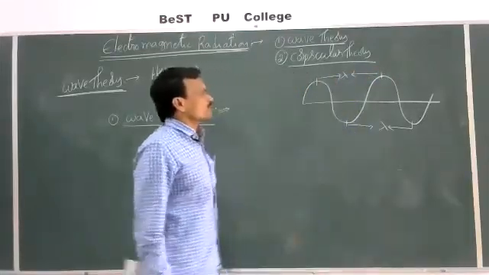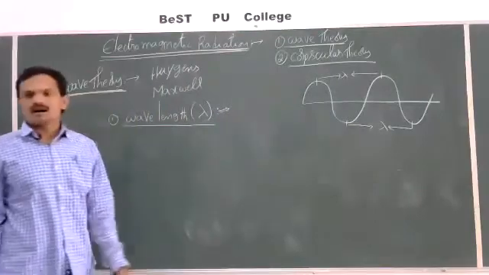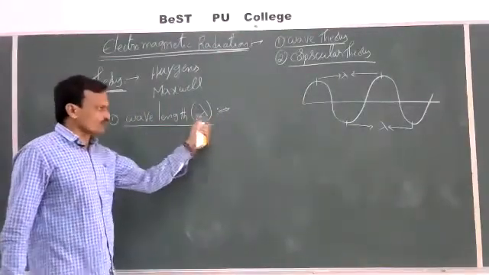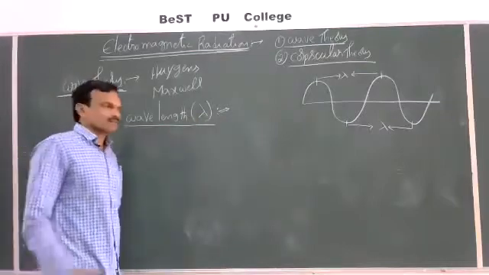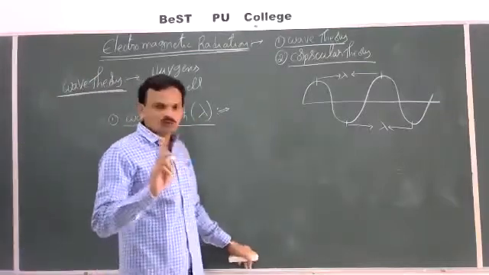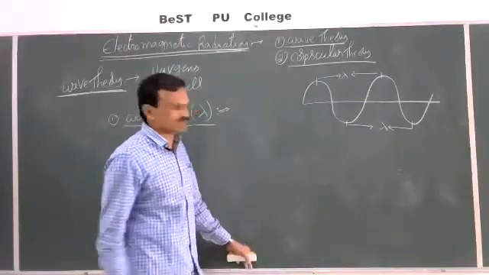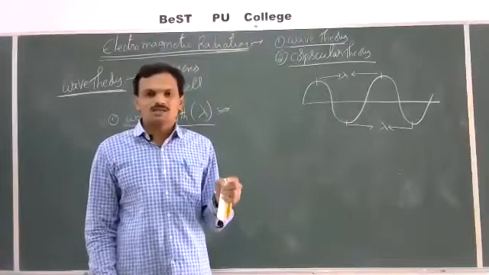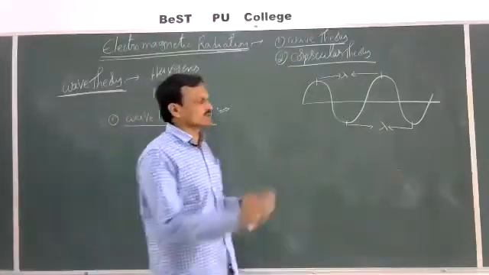The distance between two consecutive crests or the distance between two consecutive troughs is known as wavelength. Or the distance between any two consecutive similar points, not only crest and troughs. The distance between any two consecutive similar points is known as wavelength.